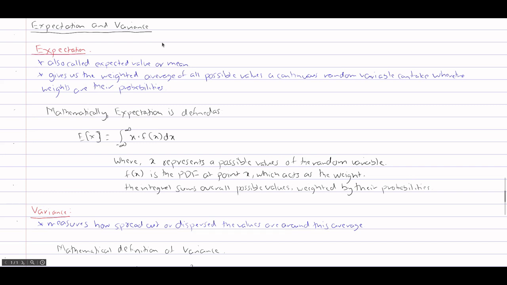Today, we're diving into two functional concepts in probability, expectation and variance. These ideas help us understand not just the average outcome of a random variable, but also how much it tends to vary or spread out around that average. Whether you're studying statistics, data science, or machine learning, mastering expectation and variance is key. So, let's break them down step by step with clear intuition and examples. Let's get started.